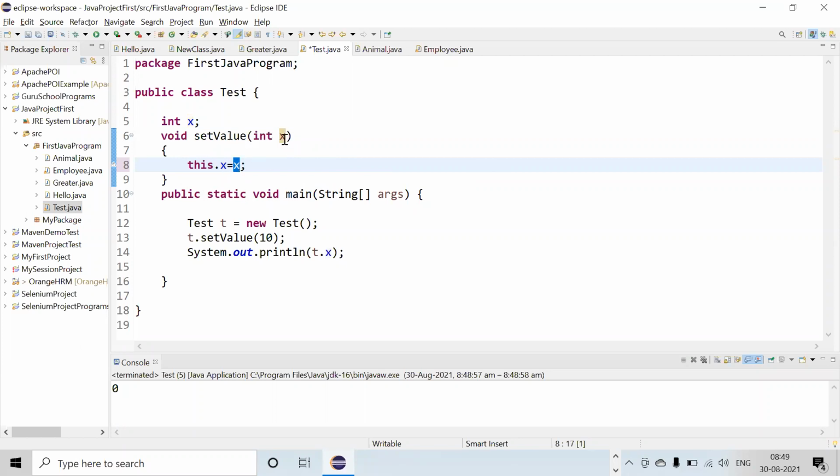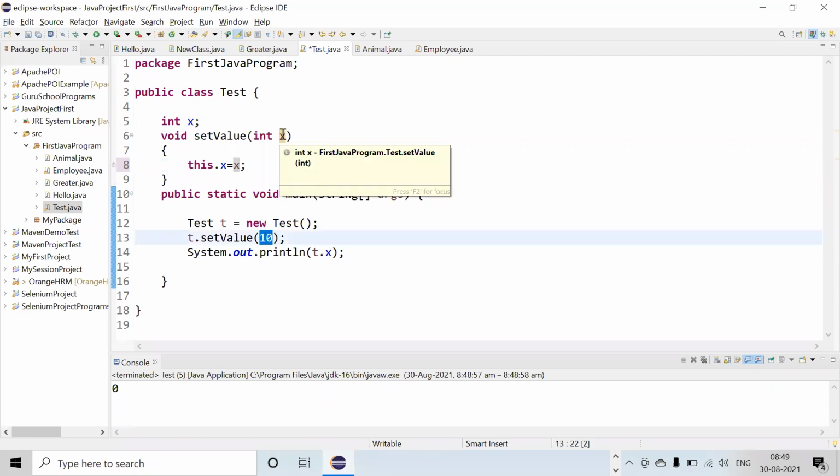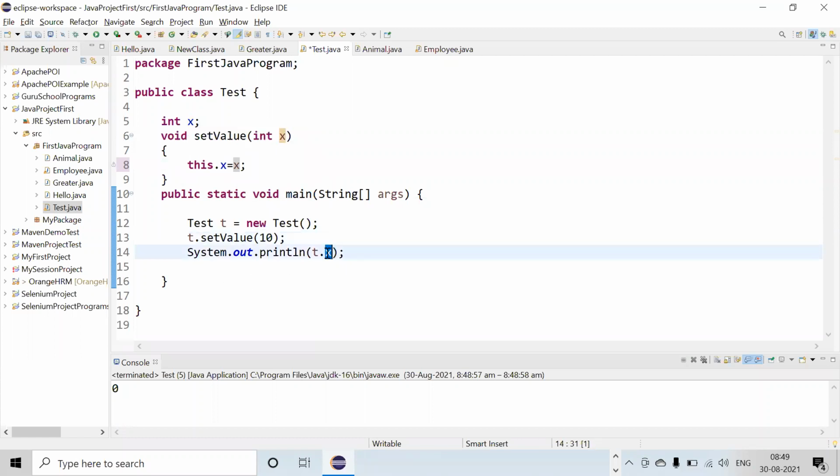The 10 which is passed here in the local variable is assigned to the instance variable, and then we are printing the instance variable here. Then the problem is solved and it gives you the correct output. So this is the use of this keyword.